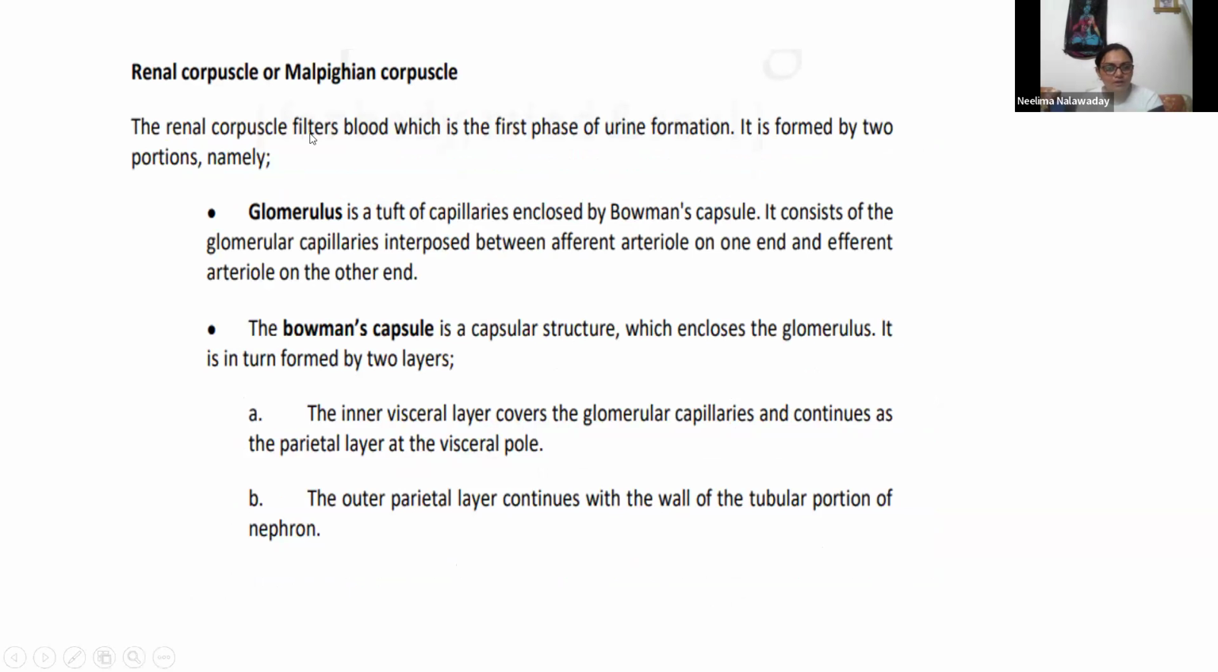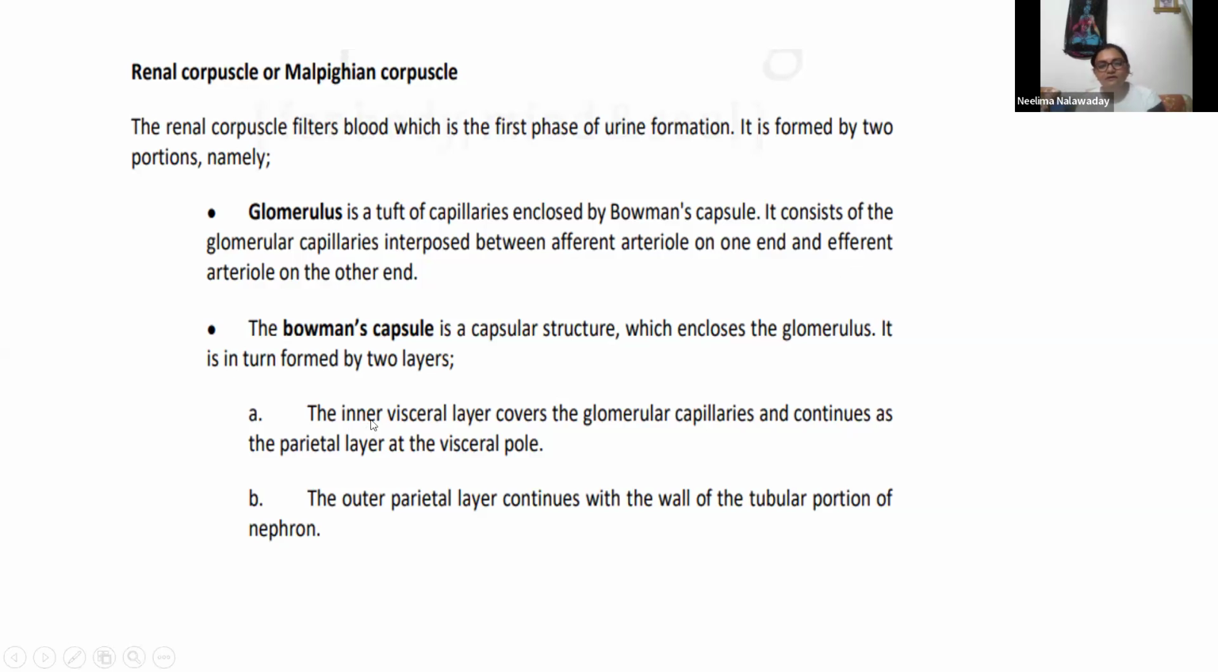Now, the glomerulus, what we saw, is a tuft of capillaries enclosed by Bowman's capsule. It consists of glomerular capillaries interposed between the afferent on one end and the efferent. मतलब entering वाले जो capillaries होते हैं उनको afferent बोलते हैं, और Bowman's capsule से बाहर जाने वाले होते हैं उनको efferent बोलते हैं. The Bowman's capsule is a capsular structure which encloses the glomerulus, and it has two layers.